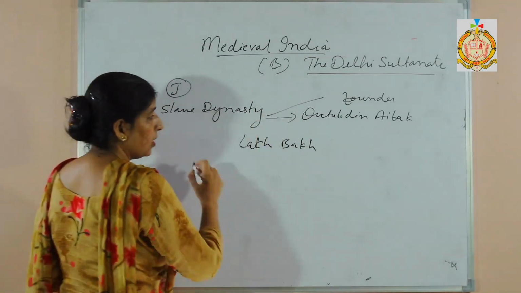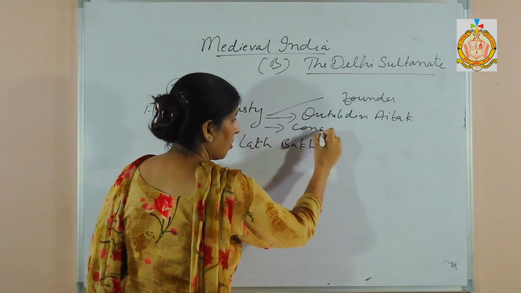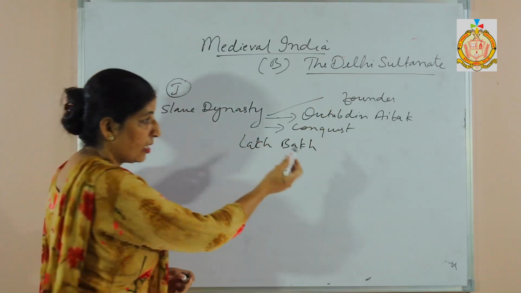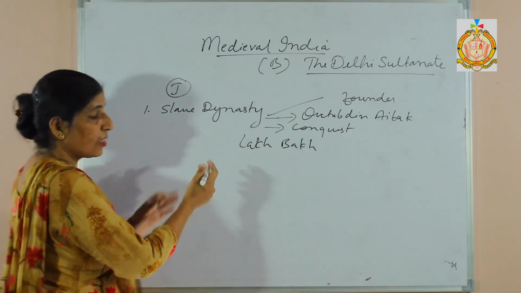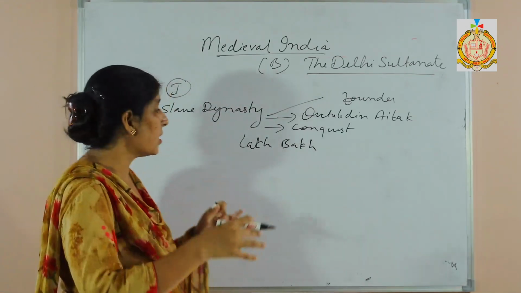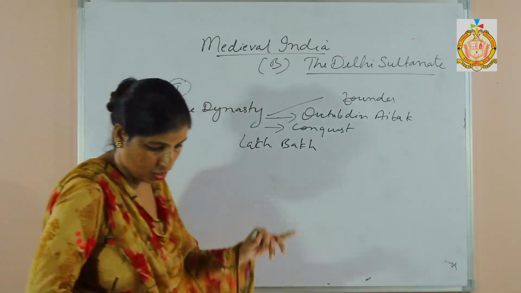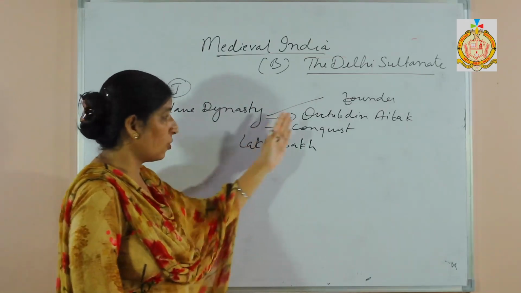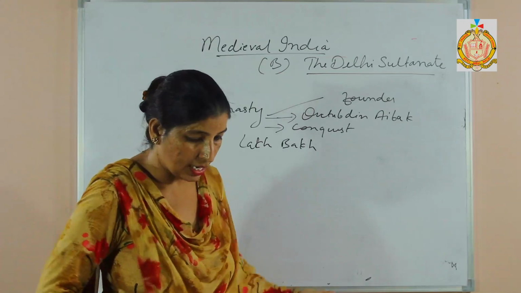He was a founder. Then we learn about the different conquests made by him, like the fort of Kalinjar conquered by him. Because of his liberal distribution of money to people, he was known as Lakh Baksh. Clear? So that is the main achievement of Qutb Din Aibak of this dynasty.